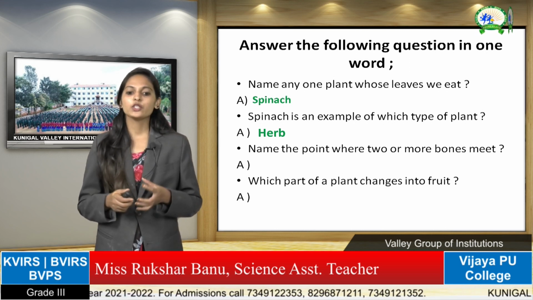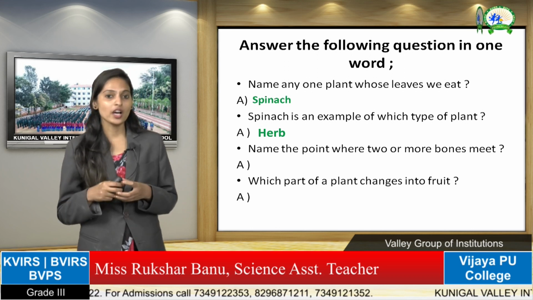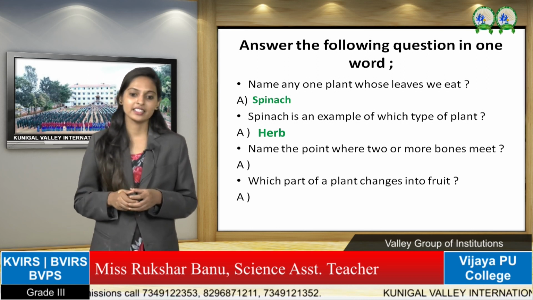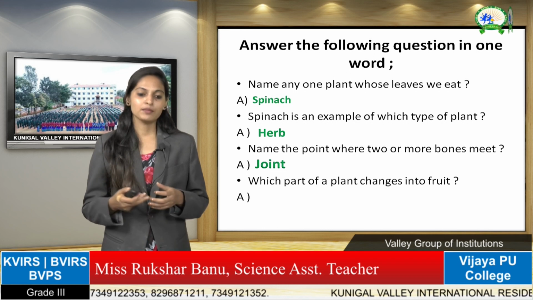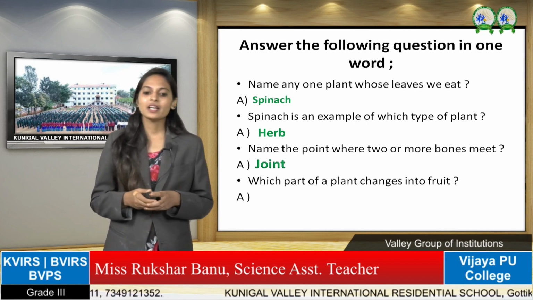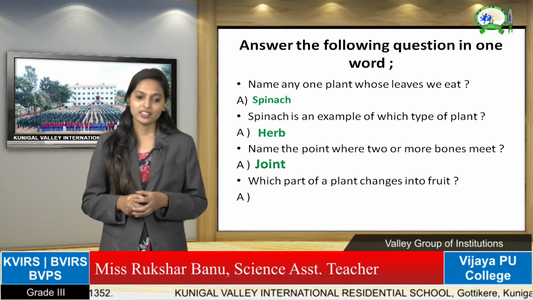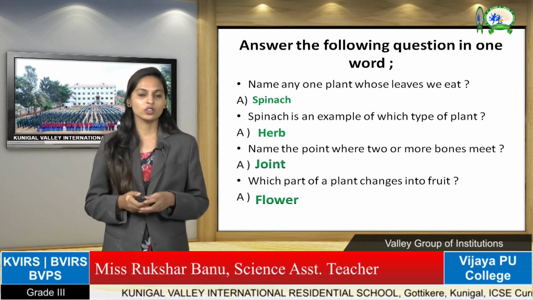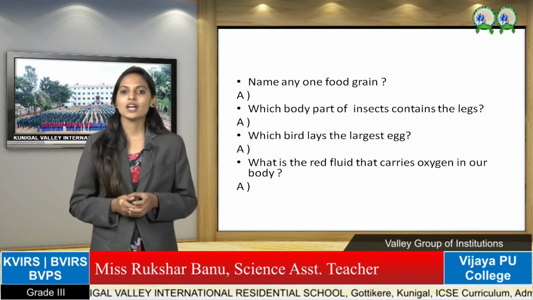Name the point where two or more bones join. Where is that? Yes, that is joint. Name the point where two or more bones meet. That is joint. Which part of plant changes into fruit? That is flower. Okay, children, so like this answers you have to write.